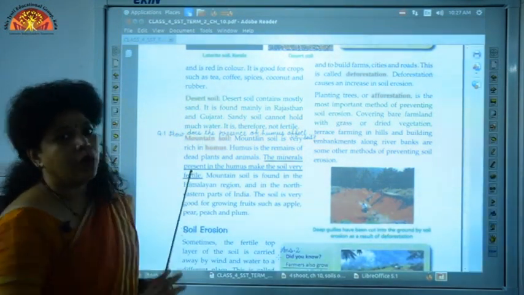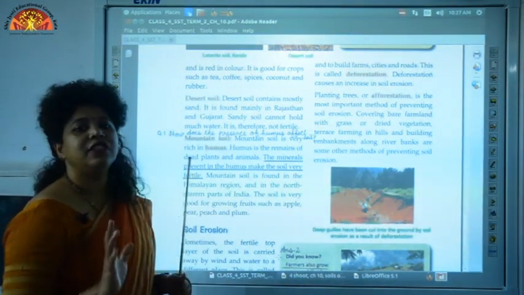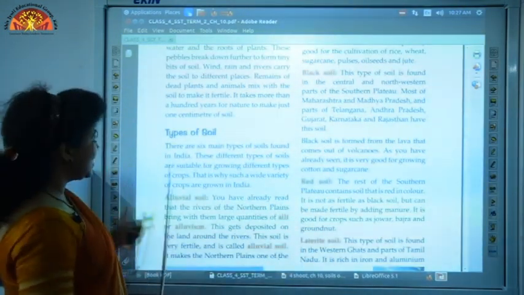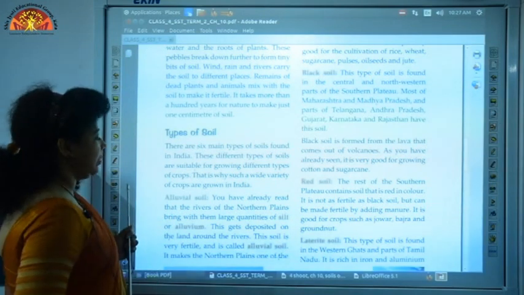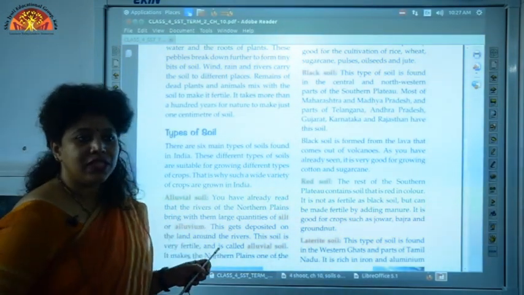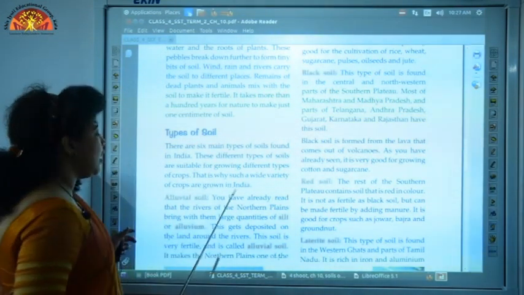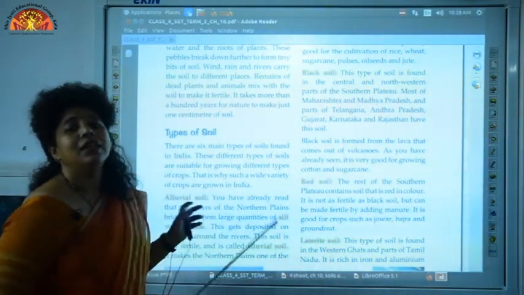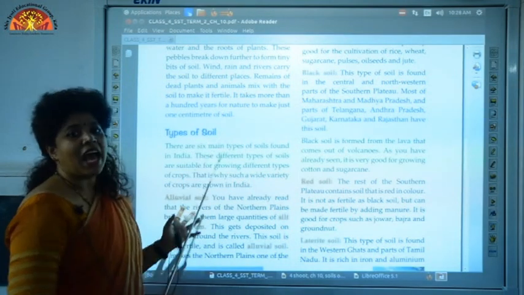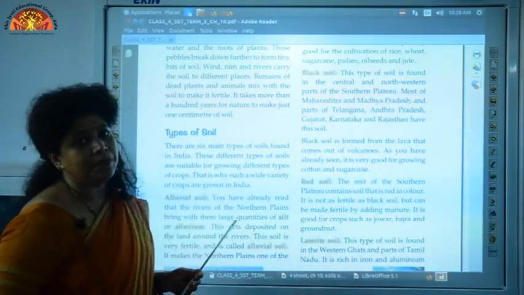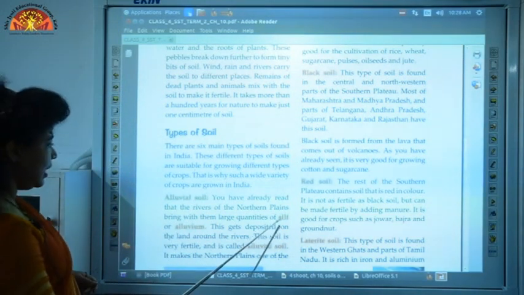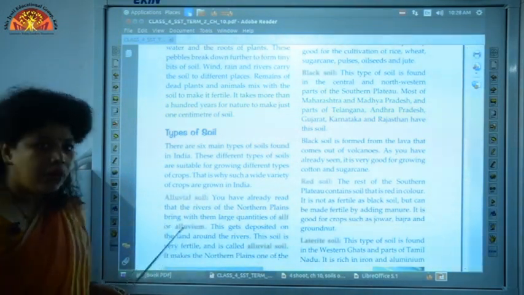Now let us take a quick look at the details of the different types of soil. The first type of soil is alluvial soil. Where is alluvial soil found? Alluvial soil is found in the northern plains. The Himalayan rivers, as they flow through the northern plains, bring with them alluvium or silt.